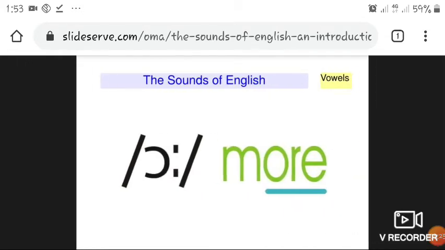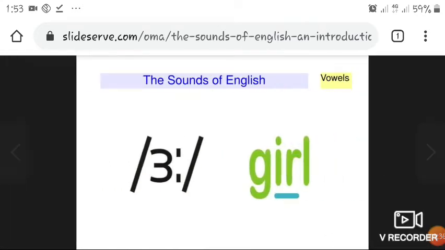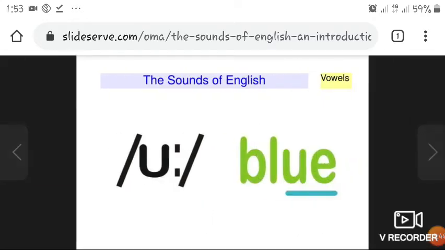Next is ɔː, more, and ɜː. Examples: girl, bird. Next is uː. Examples of this sound are room, blue, tube.